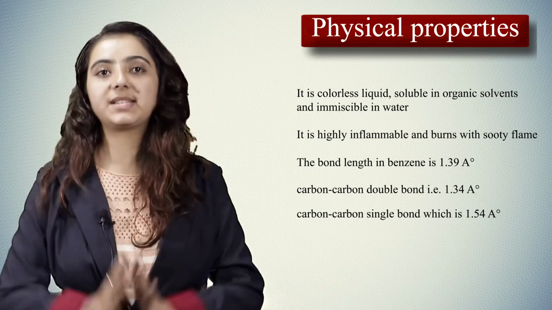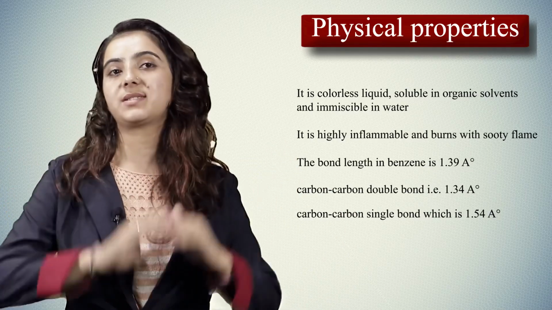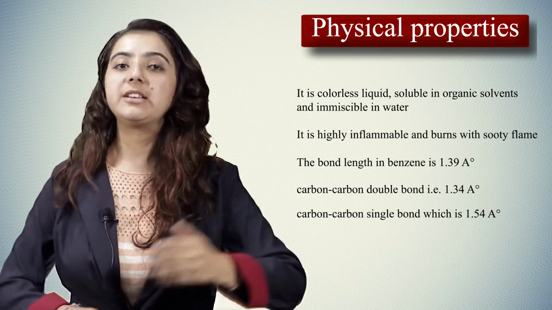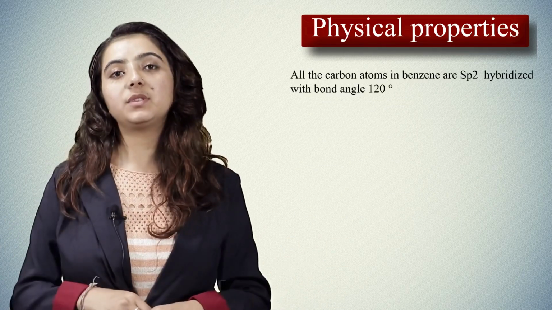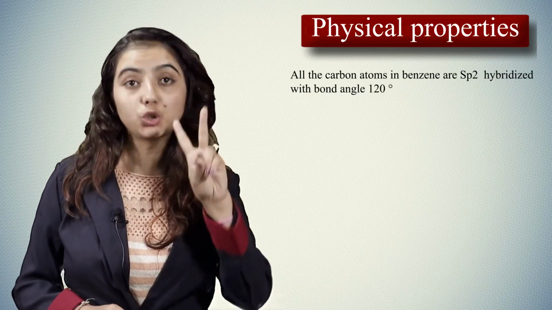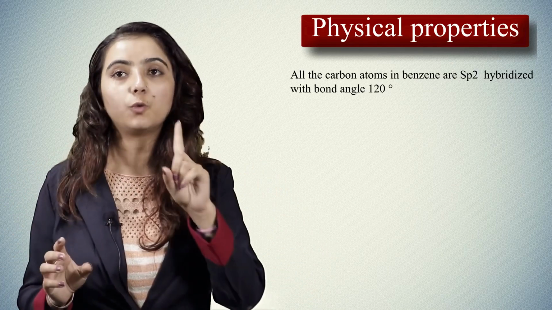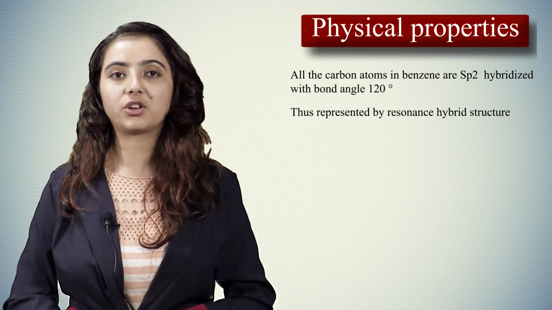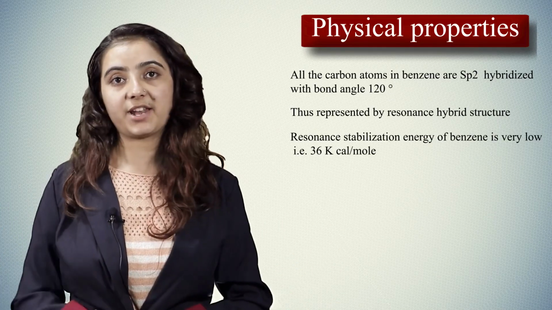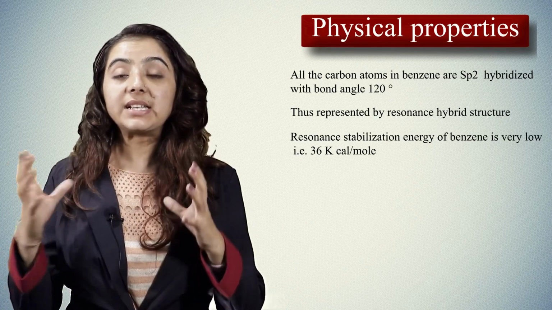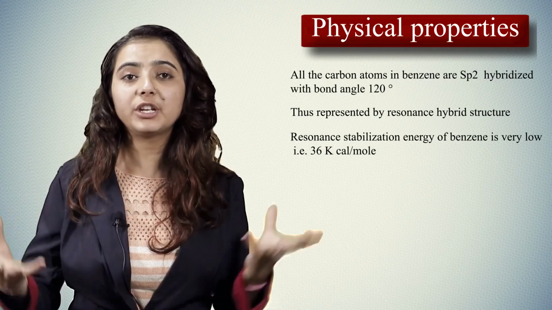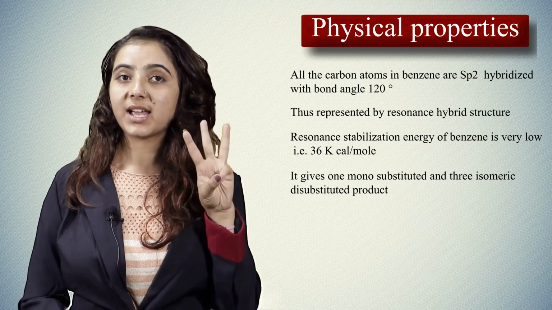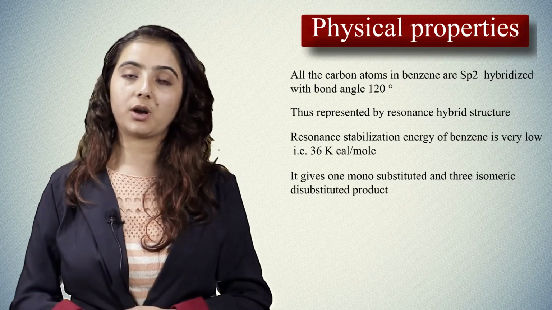That's why benzene can be represented by the resonance hybrid structure, where all the carbon-carbon bonds are equal in nature. All the carbon atoms in benzene are sp2 hybridized with bond angle 120 degrees, thus it is represented by a resonance hybrid structure. The resonance stabilization energy of benzene is 36 kilocalories per mole. It gives one monosubstituted product and 3 isomeric disubstituted products.